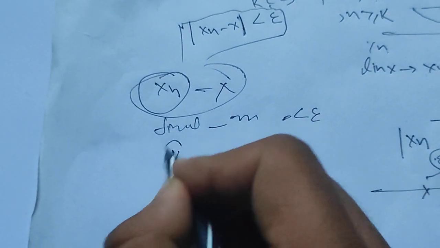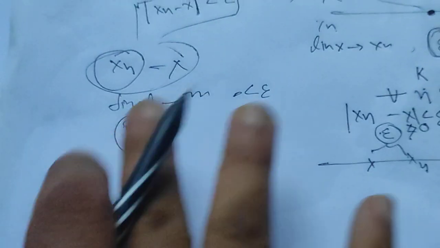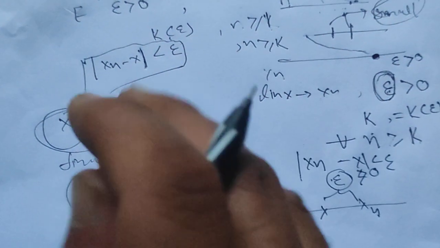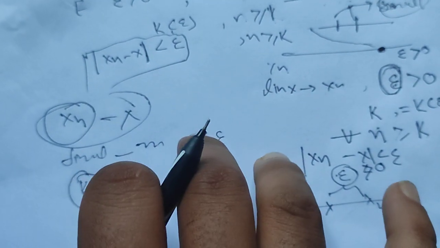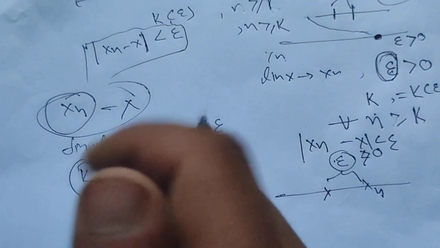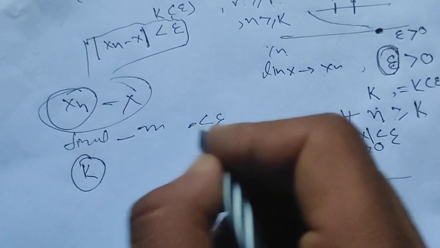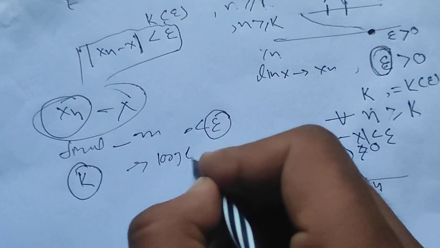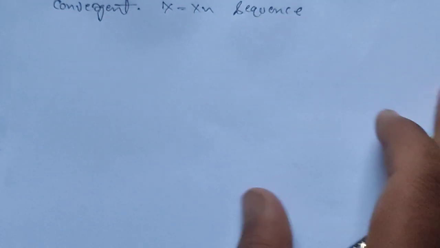The value of k basically depends on epsilon. If epsilon is small, k is sometimes very large.